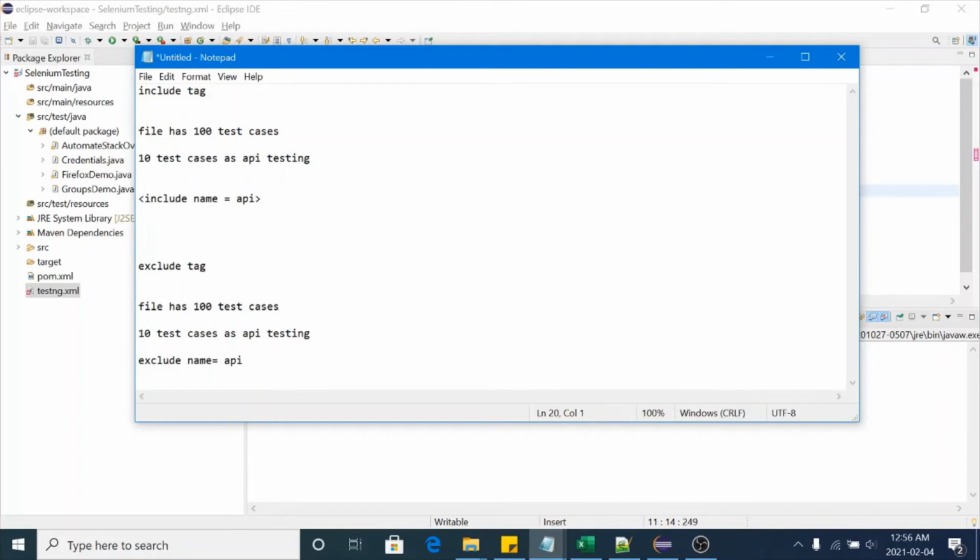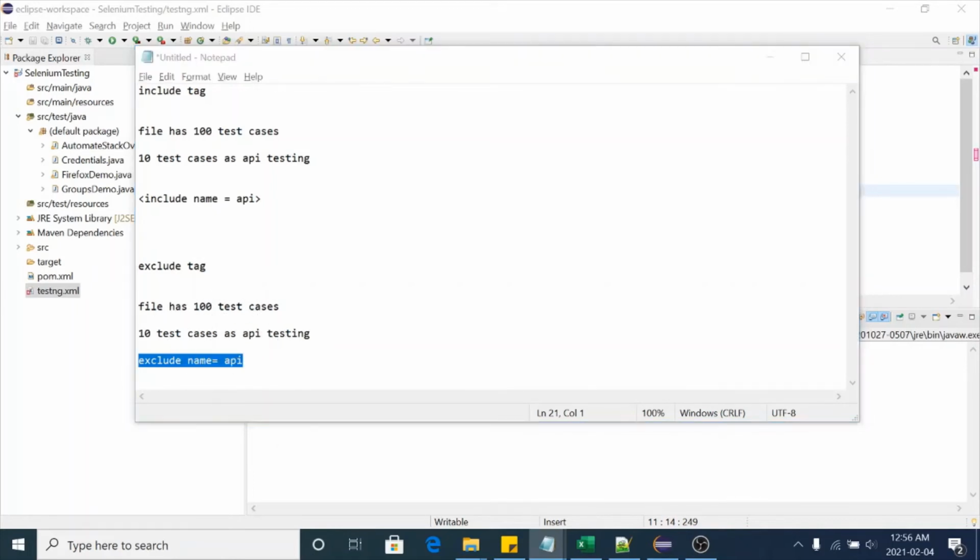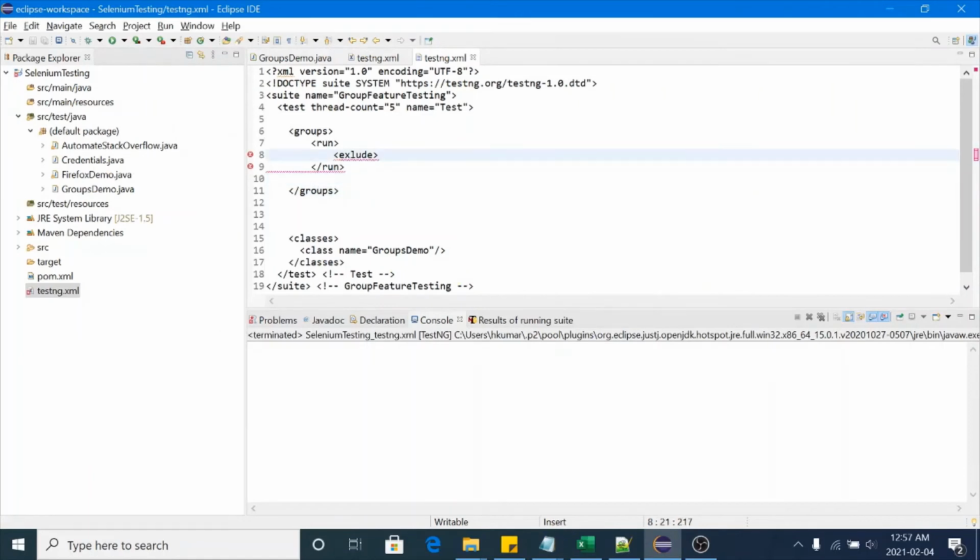In the case of include, it will run only the 10 test cases of API testing. In the case of exclude, it will skip the test cases which are marked as API testing, and it will run the remaining test cases. Let me show you practically. In this case I will just run API testing, so we'll name it as API.